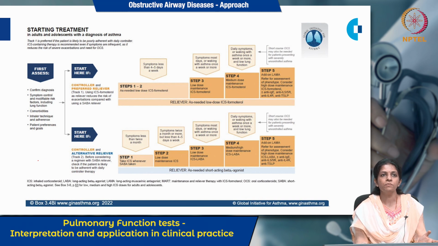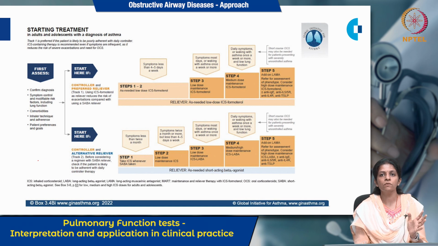While considering treatment for bronchial asthma, we use two tracks, that is track 1 and track 2. First, of course, we have to confirm the diagnosis, then assess symptoms, how they are occurring, whether there is any modifiable risk factor, whether there are any comorbidities, and whether the patient is using the correct inhaler technique and is adherent to the treatment or not. So because of this, we have divided it into track 1 and track 2.